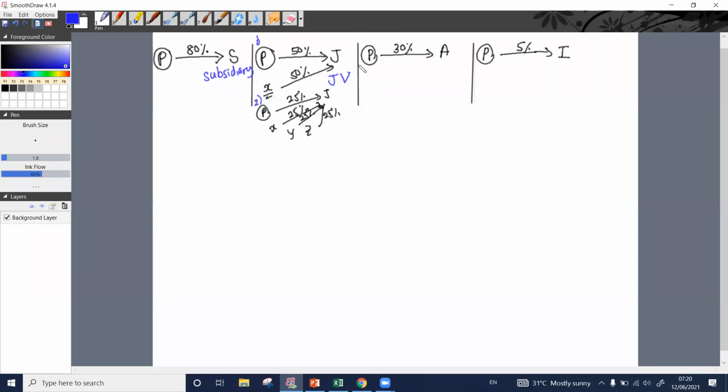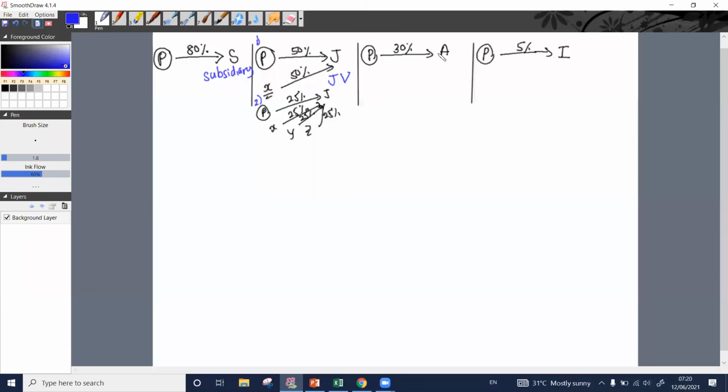This is a joint venture. In the third scenario, what happened? Our company, the company called P, has acquired 30% of the company called A. It is not more than 50%.